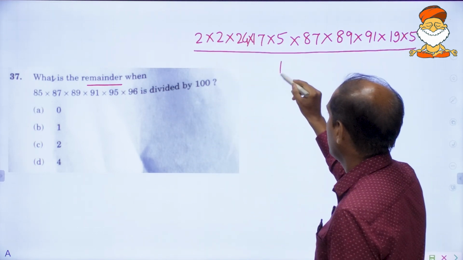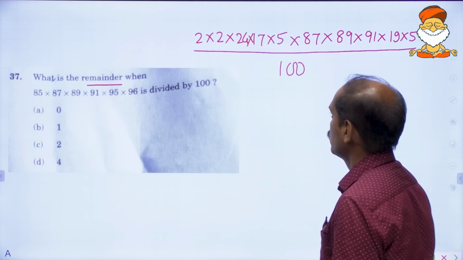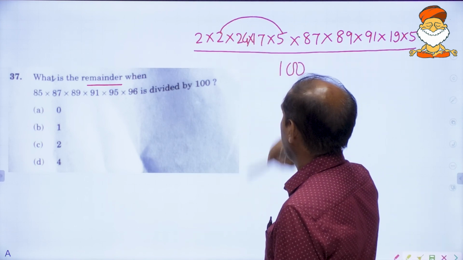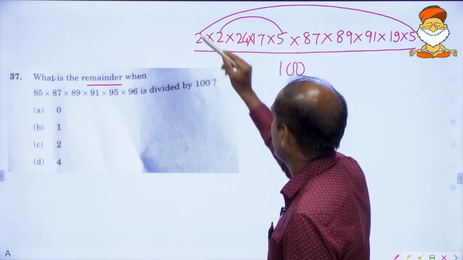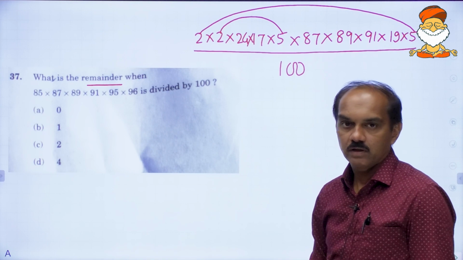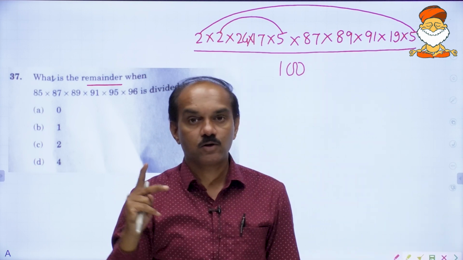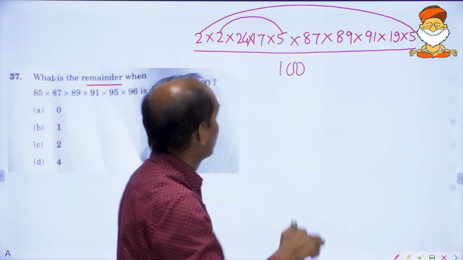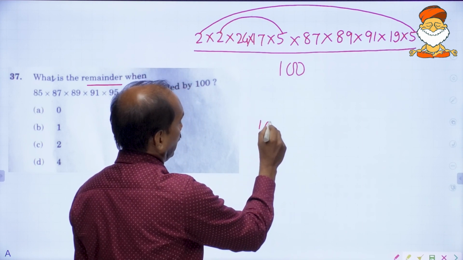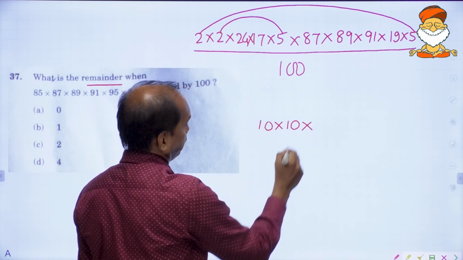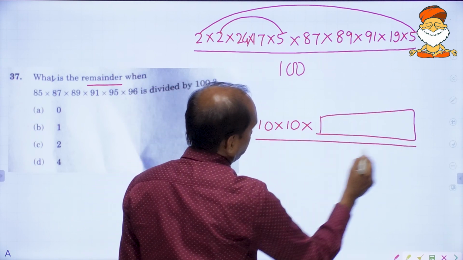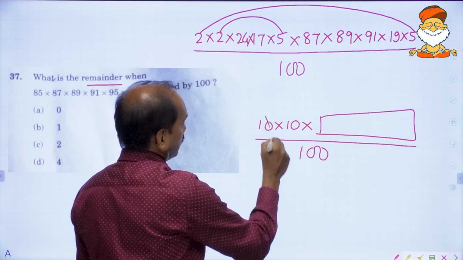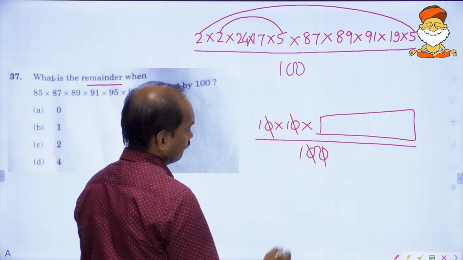Let me divide it by 100. 2 5s are 10. Then 5 2s are 10. There are 2 2s. There are 2 5s. So in the numerator you will have 10 into 10 and one big number, divided by 100. 2 zeros, 2 zeros.